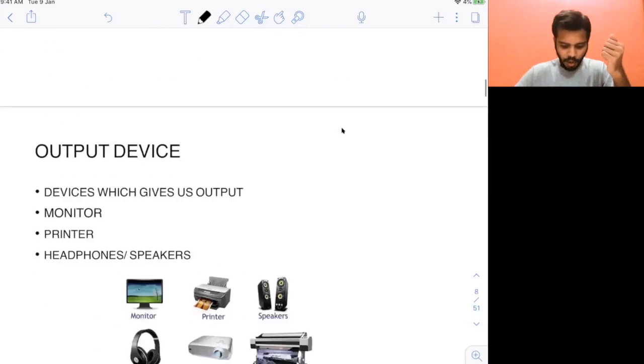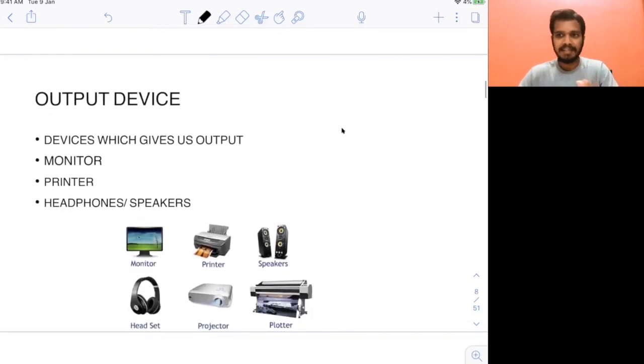Now let's move on to output devices. For every device, I will take examples of human beings. For human beings, what are the examples of output devices? Let's see for the system first. An output device is anything which gives output, just the opposite of an input device. Through the monitor, you get the output on your screen. Whatever you do, you see the output on your screen. You have the printer also. That's an output device, because you print something through your printer and you get an output. Headphones and speakers are also output devices. Some audio you are listening to, that's coming from your system.